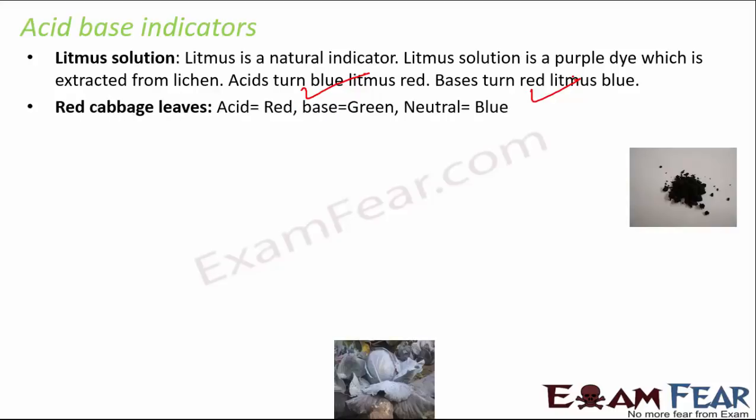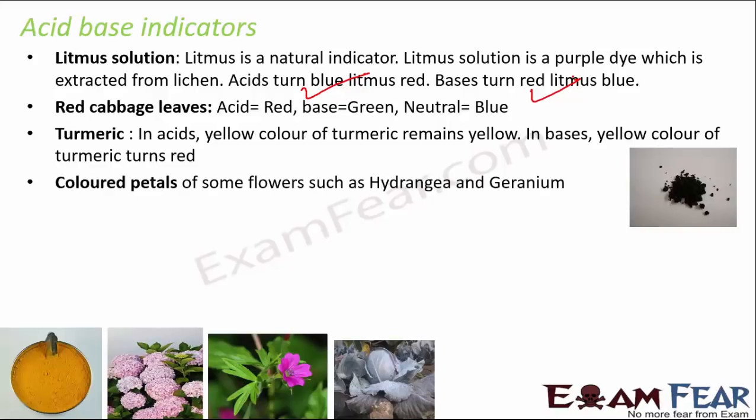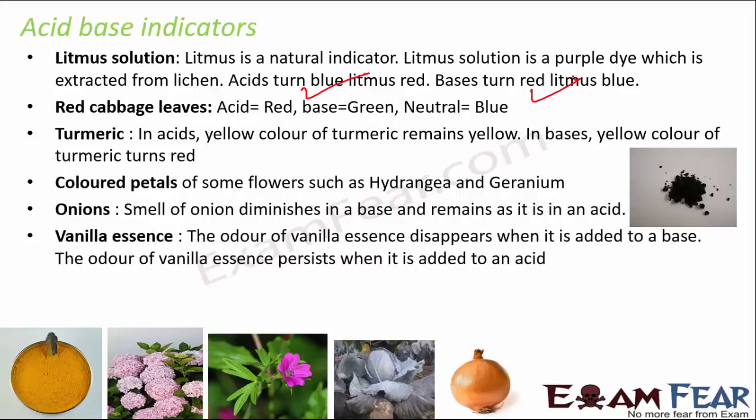Okay, red cabbage leaves. With acid, they turn red, with base, they turn green, and with neutral substances, they turn blue. So it is again an excellent acid-base indicator. Turmeric. In acids, the yellow color of the turmeric remains yellow, but in bases, it turns red. So if you add a base like sodium hydroxide to turmeric, it would become red in color. Colored petals of some flowers such as geranium and hydrangea also act as indicators. Onions. The smell of onion diminishes in a base and it remains as it is in an acid. Vanilla essence.